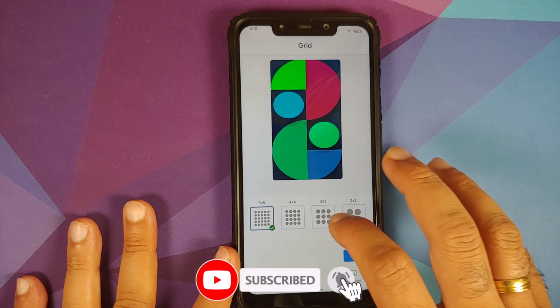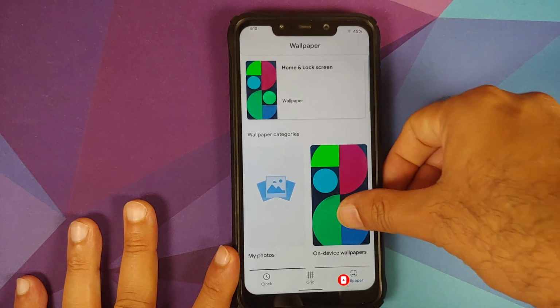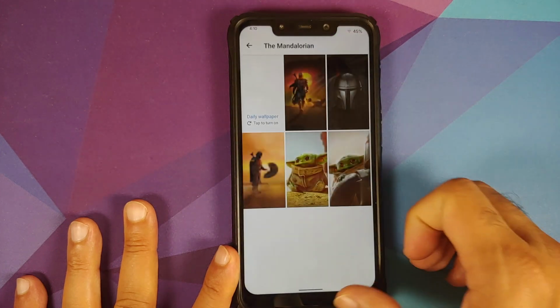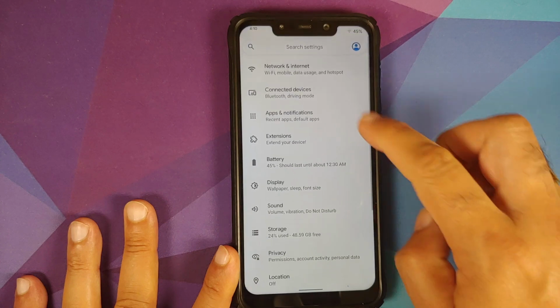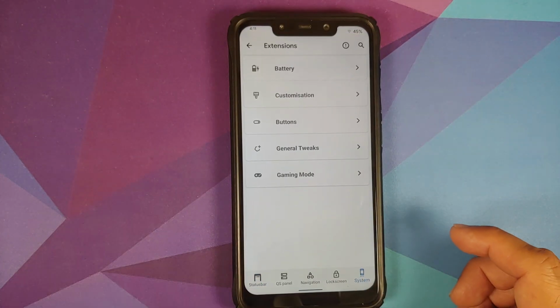You can see your grid style and change that as well. Go into wallpaper, you have the curated culture wallpaper as well, along with the Star Wars exclusive Mandalorian wallpapers. All of these are baked into this ROM.